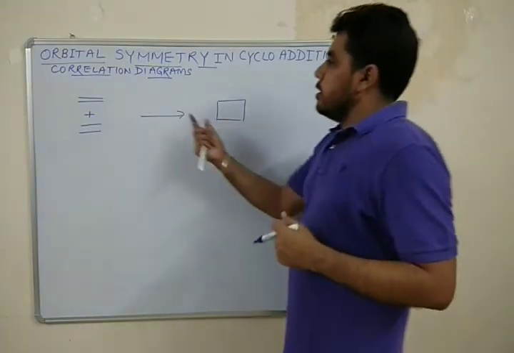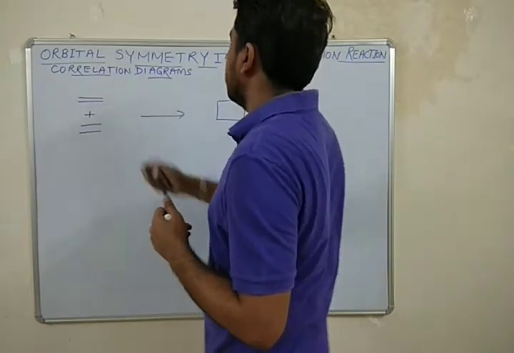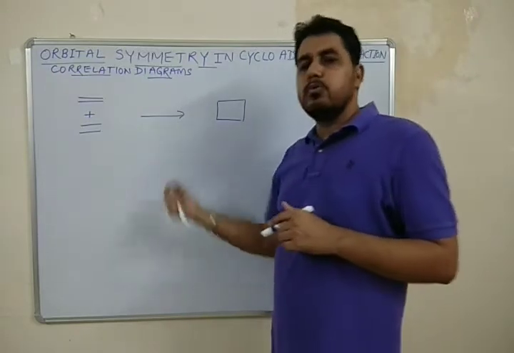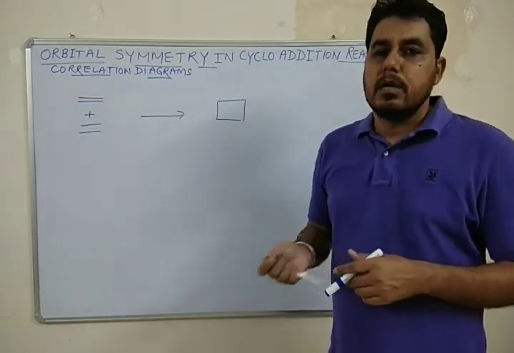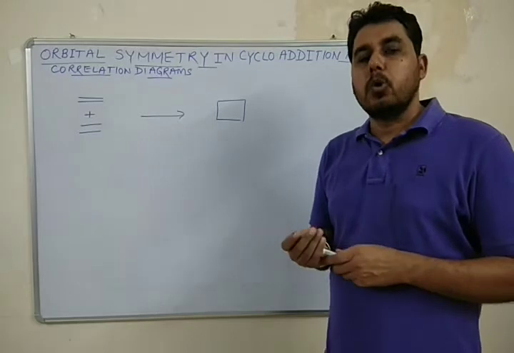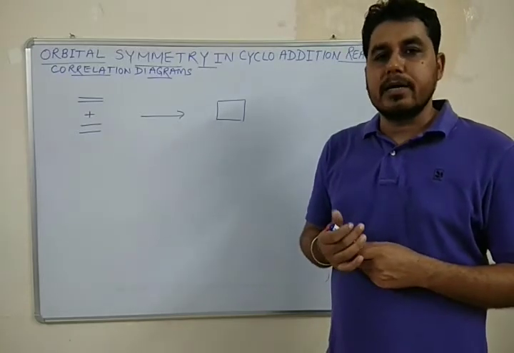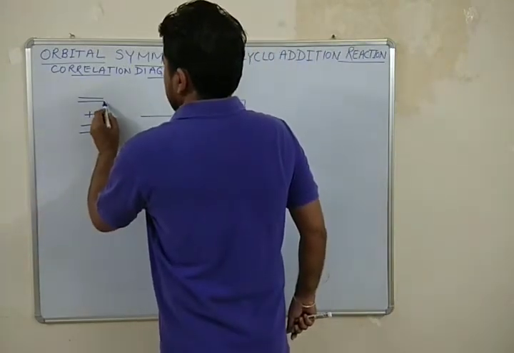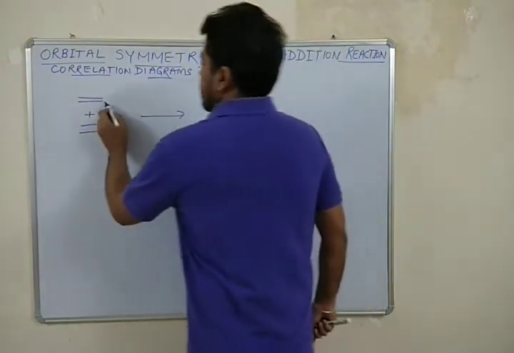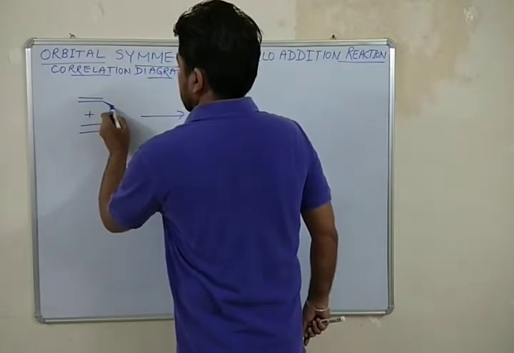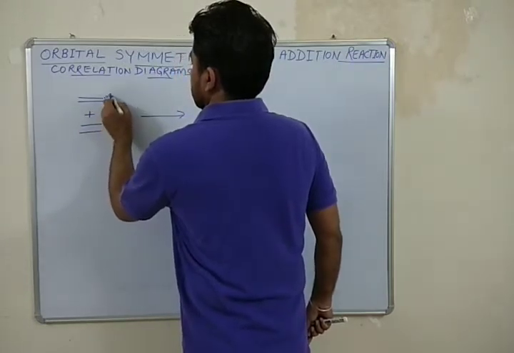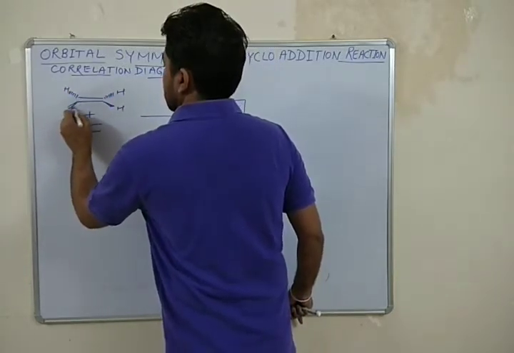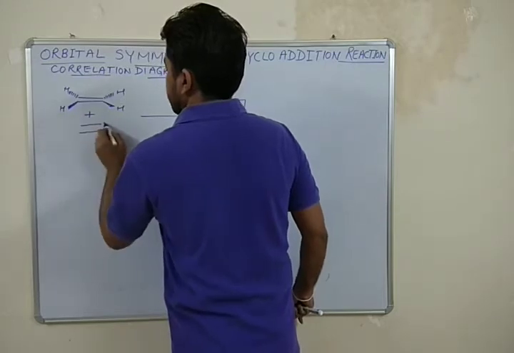Okay, here while discussing the correlation diagrams, we consider two types of plane of symmetry, horizontal and vertical. So here let me write these two symmetries. Suppose the orientation of hydrogen in these two molecules is like this.